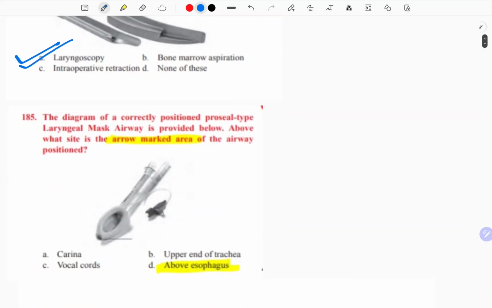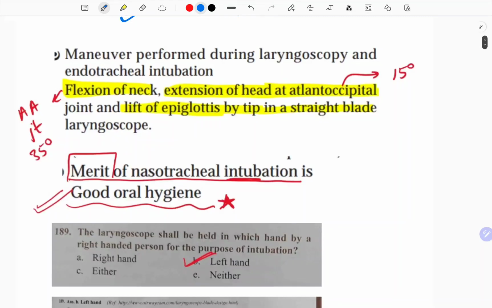Now the next question is the diagram of the correctly positioned ProSeal laryngeal mask airway provided below. Above what site is the arrow marked area of the airway position? So this is the arrow mark and where it should be positioned. See, don't get confused. It is not marked at the carina. The tip should be at the tip of the esophagus, that is above the esophagus. So you might be thinking that if it has to be placed in the trachea, then why do we have to put the position at the tip of the esophagus? Because that is the right answer. Don't get confused with the carina or the vocal cords.